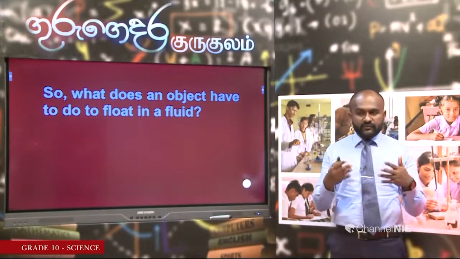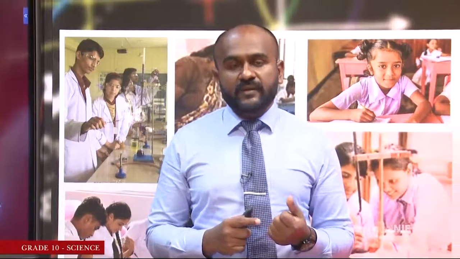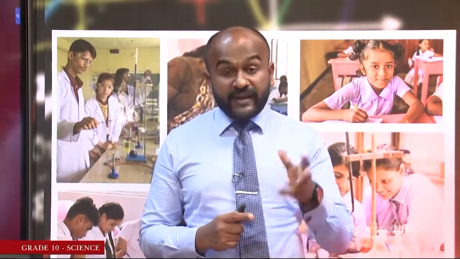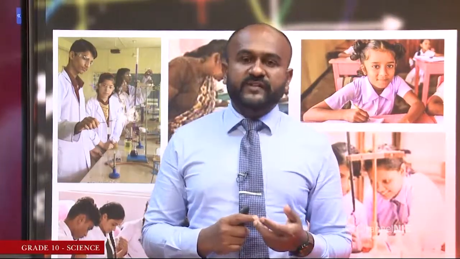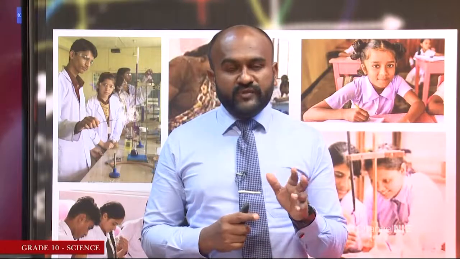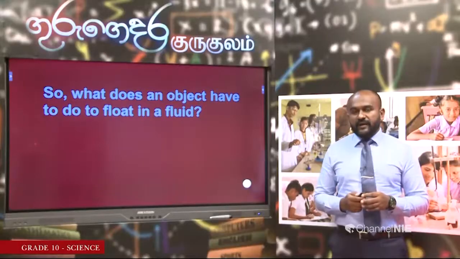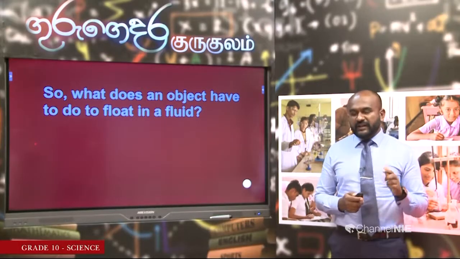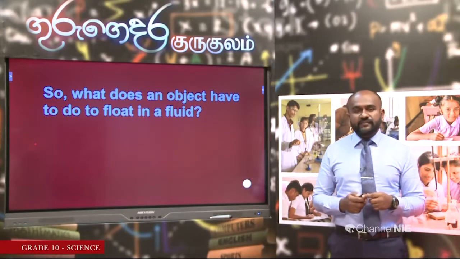If it is to float in water, how much water does it have to displace? It should displace a weight of water equal to itself, because the upthrust acting on it should support the weight of the object, so that it will float in the fluid. So, whenever an object displaces a weight of a fluid equal to itself, it will float in the fluid.